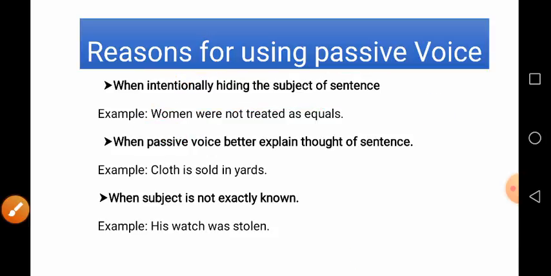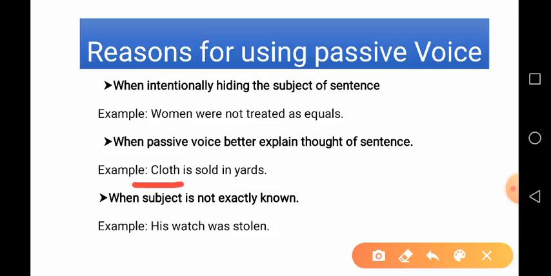Now, second, when passive voice better explains the thought of the sentence. Now, see in this example, cloth is sold in yards. Cloth is sold in yards. So, the cloth is here the object.